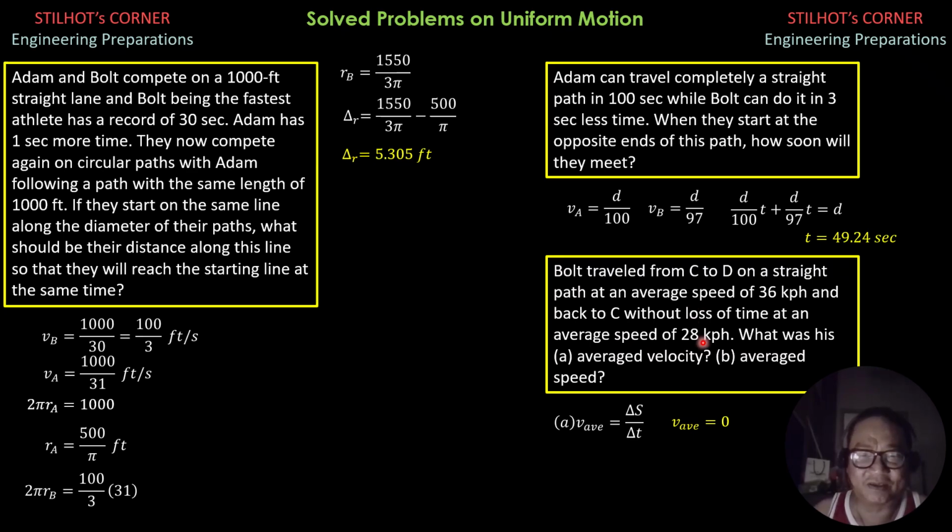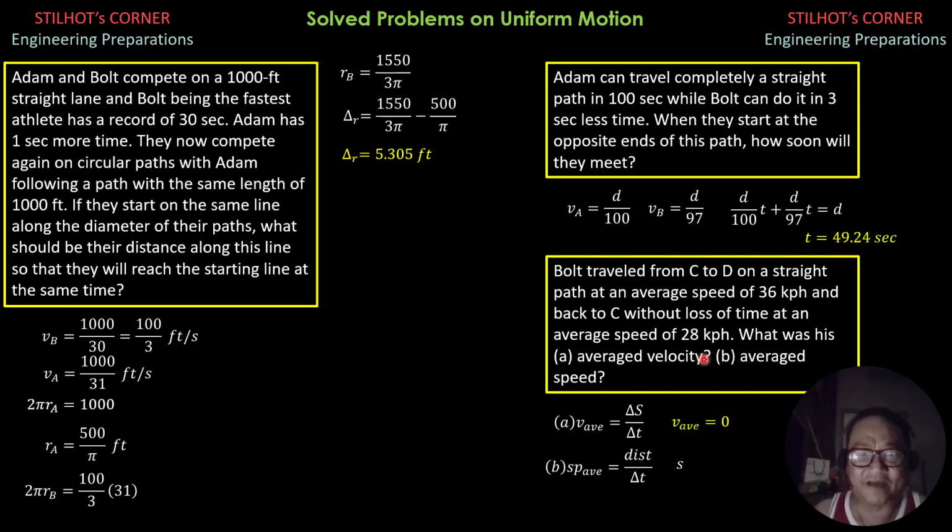So average speed is 2d, the total distance traveled, over delta t, and this delta t is the time covered in traveling from C to D, d over the average speed 36, plus back to C, d over the average speed 28.